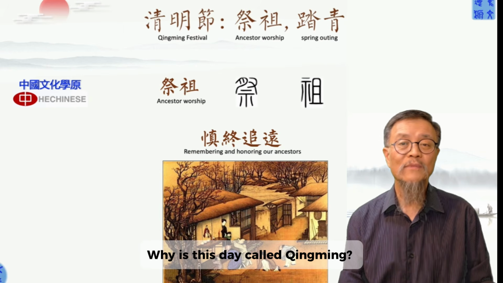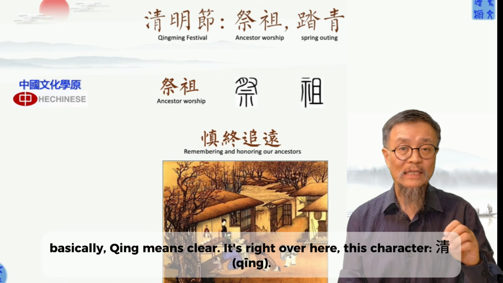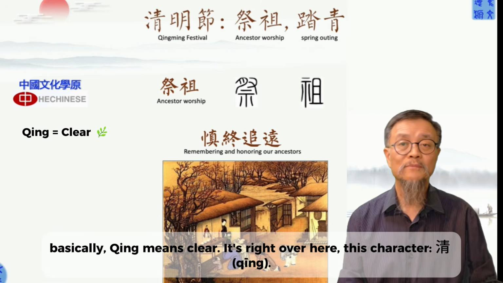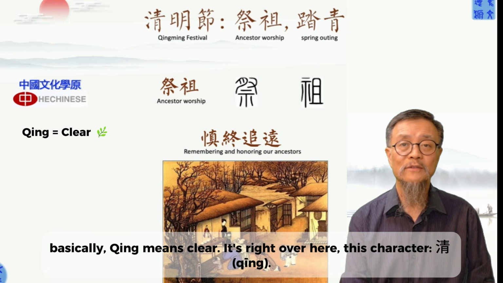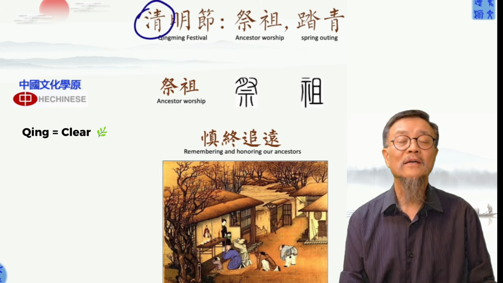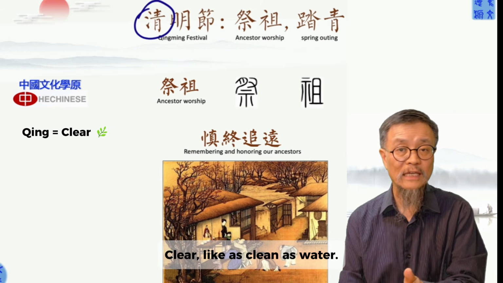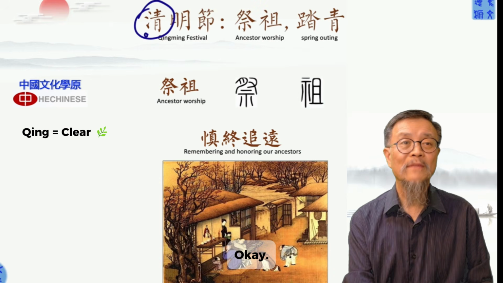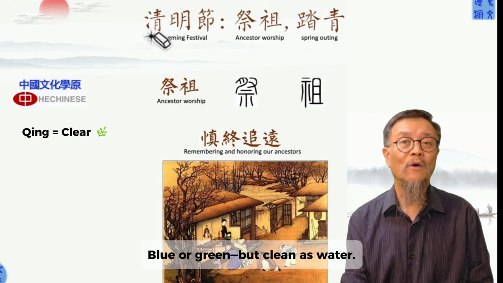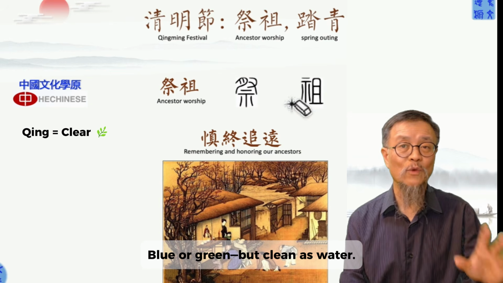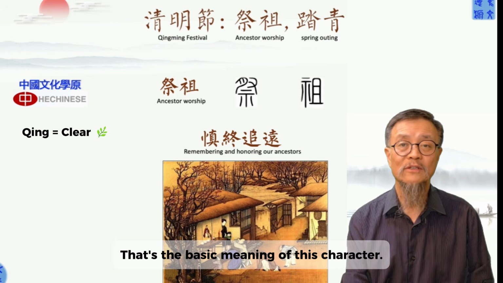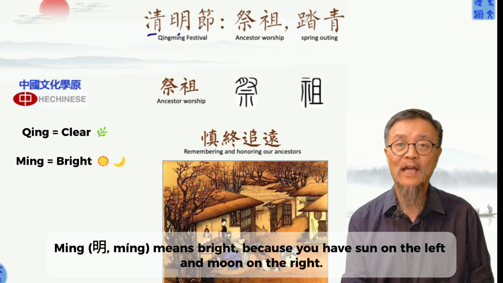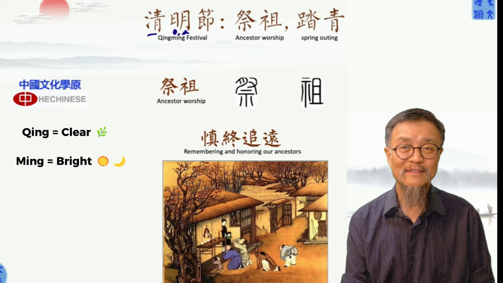Why is this day called Qingming? Basically, Qing means clear. It's right over here, this character. Clear, as clean as water. Okay? Blue or green, but clean as water. That's the basic meaning of this character. Ming means bright, because you have the sun on the left and the moon on the right.